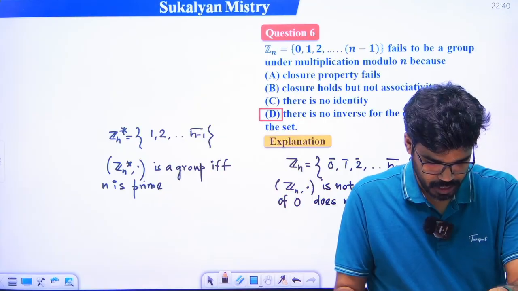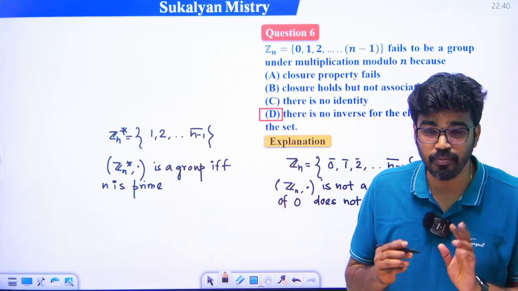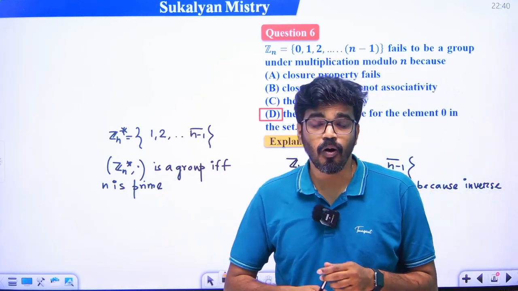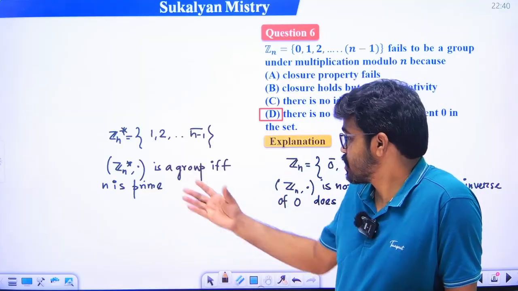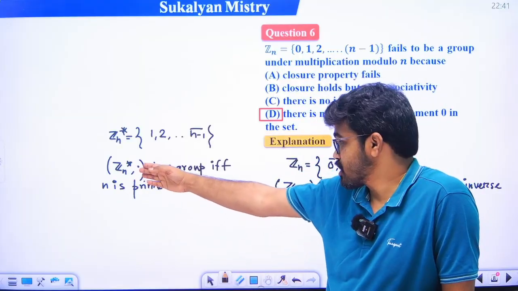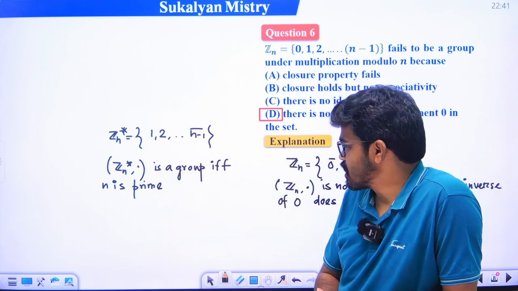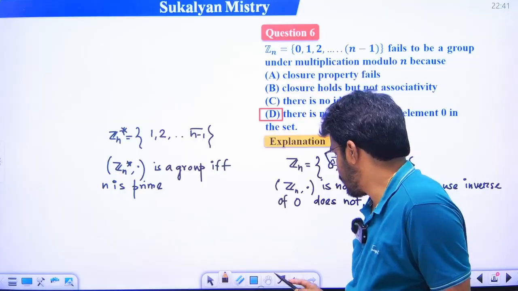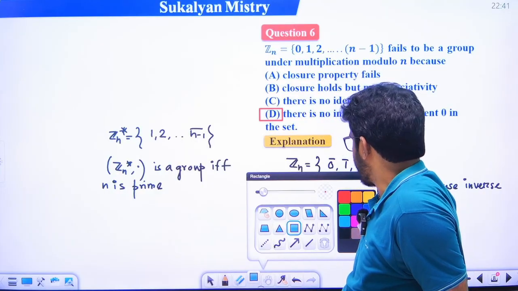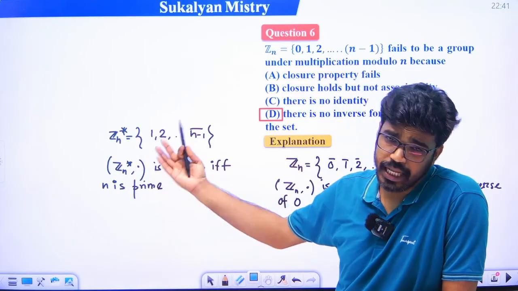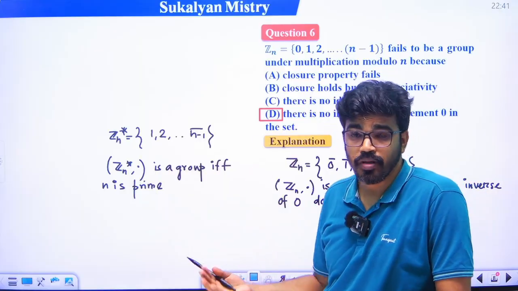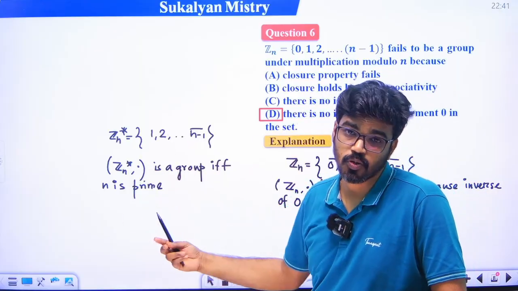ফর্ম করবে, গেটিং মাই পয়েন্ট। It is a very important note: that is, the set of all integers modulo n, the set of non-zero elements, Zn star, that is we consider non-zero elements, Zn star comma dot, is a group if and only if n is a prime number. That means Z2 star comma dot is a group, Z4 star is not a group, okay.